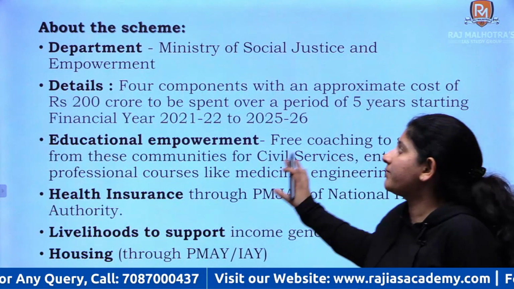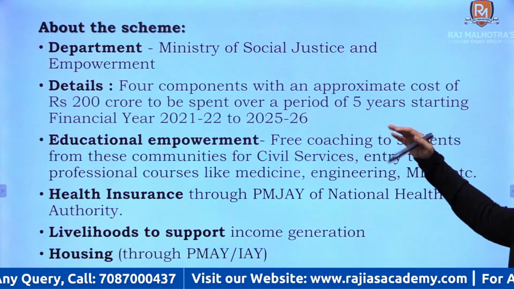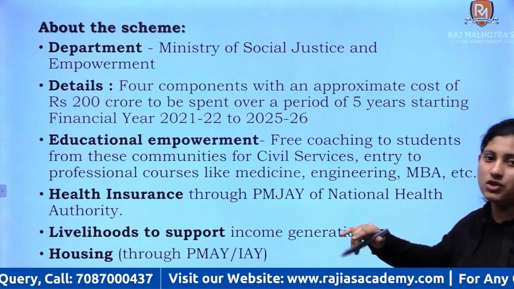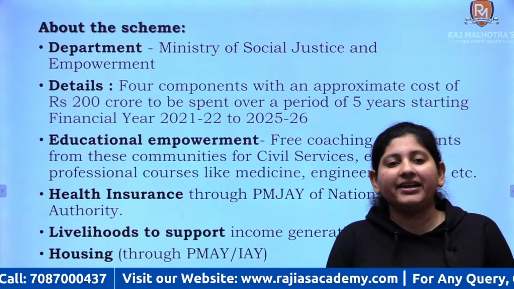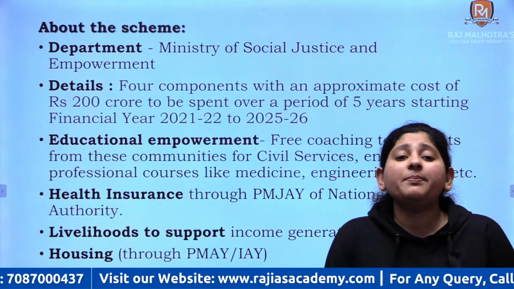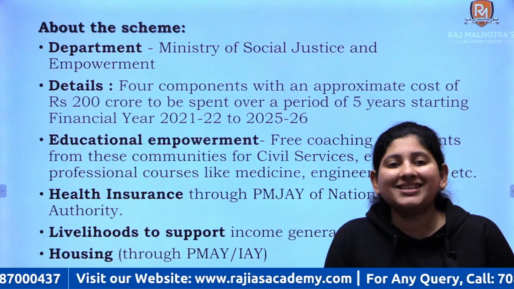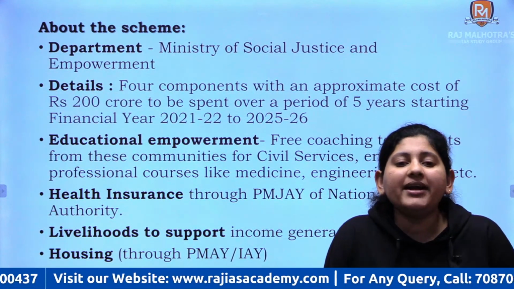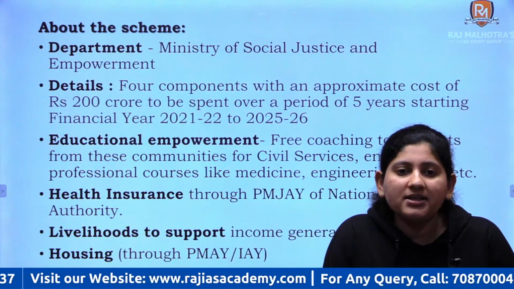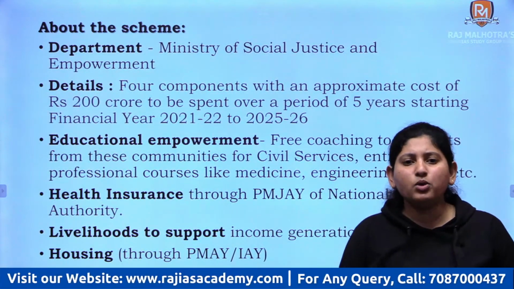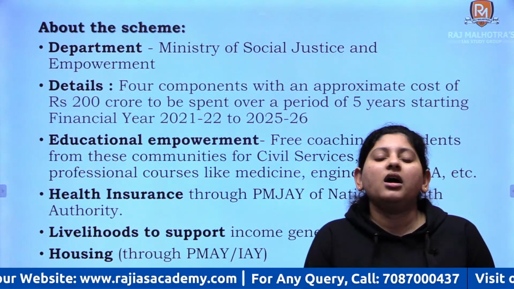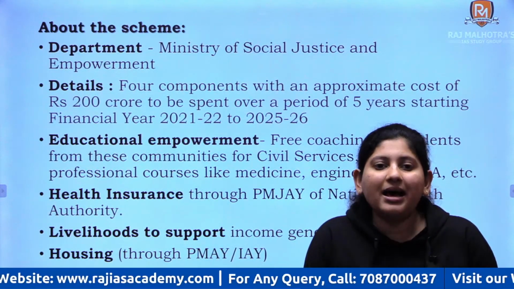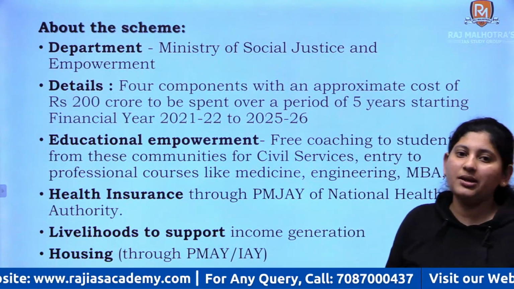Now about the scheme, again I've divided it into sub parts. So let's see which is the department that is handling this scheme. The department is Ministry of Social Justice and Empowerment, right? So there are going to be 4 components. The cost of the scheme is around 200 crore and it will start from this financial year. It has 4 components, and first one is educational empowerment.